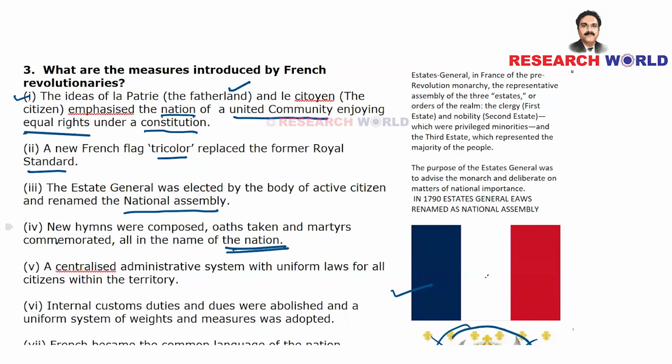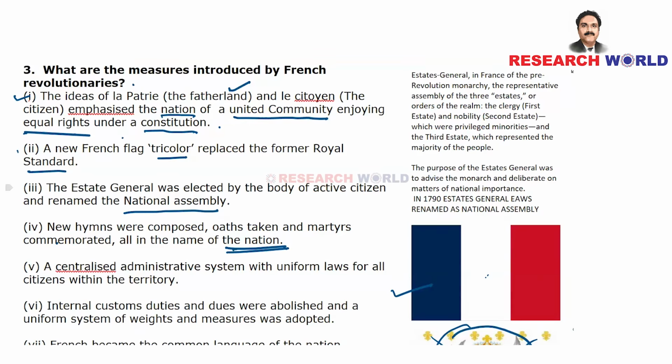That's the fourth point. Okay, let's make a quick revision on this. First, the ideas of La Patrie, the fatherland, and Le Citoyen, the citizen, emphasize the notion of a united community enjoying equal rights under a constitution. That is point number one. Mind you, we are focusing on the question, what are the measures introduced by the French revolutionaries? Then they have the most important thing, a tricolor flag for the nation France, and they replaced the former royal standard, a symbol of monarchy and centralized power.